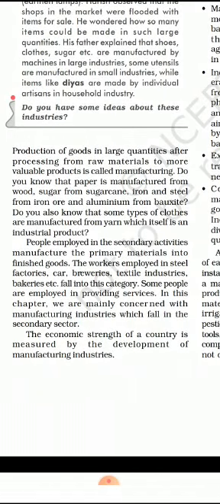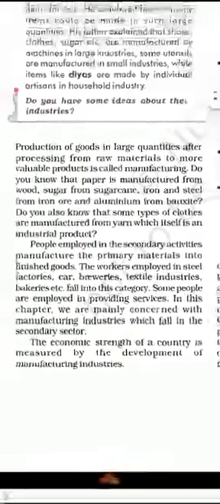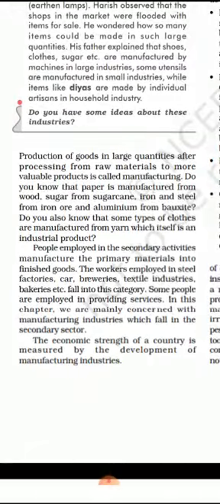Do you know that paper is manufactured from wood, sugar from sugarcane, iron and steel from iron ore? As I have given you the example, we have the finished product, and that is sugar from sugarcane. And as we are using the paper in your books, and the books all come from wood, as you know. So these all come from processing and manufacturing industries.